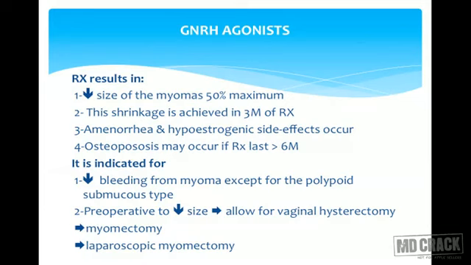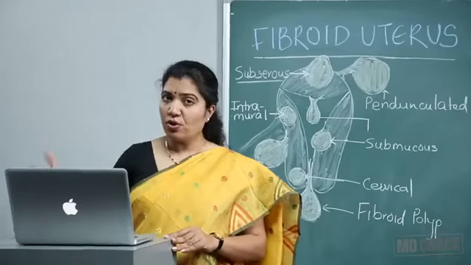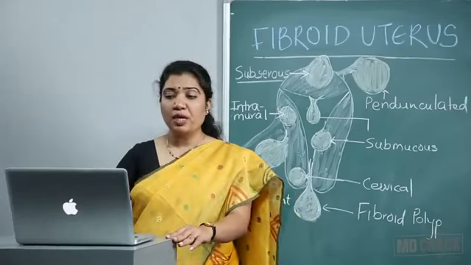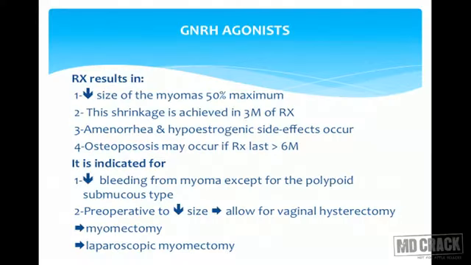Amenorrhea and hypoestrogenic side effects occur. We all know there would be amenorrhea, there would be hypoestrogenic side effects. It may even lead to osteoporosis. So GnRH agonists are indicated only when we want to stop or decrease the bleeding from myoma. Preoperatively, to decrease the size so that the myomectomy can be easier, or by decreasing the size if there is associated prolapse, we can do a non-descent vaginal hysterectomy, and we can avoid the scar.